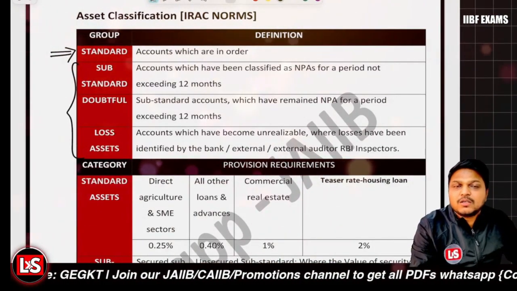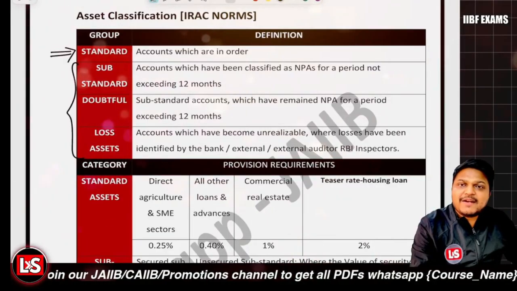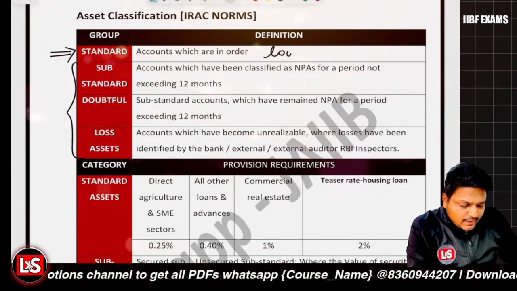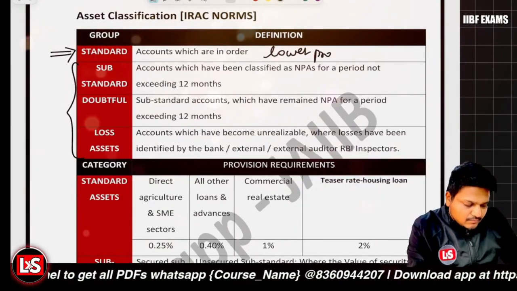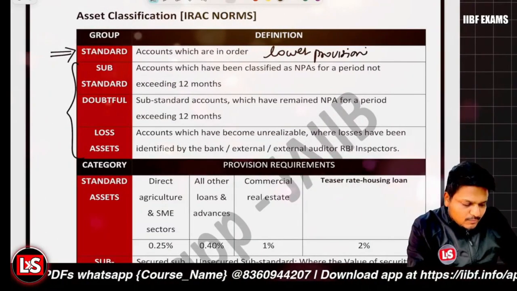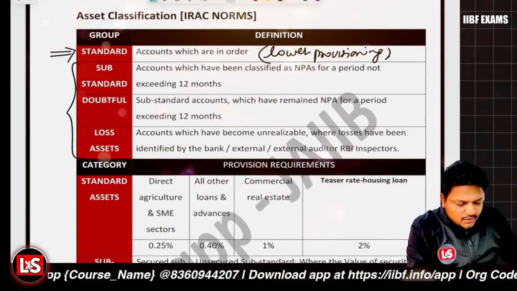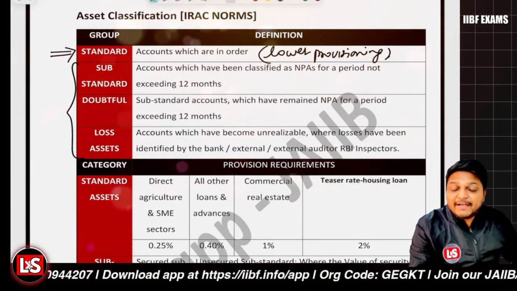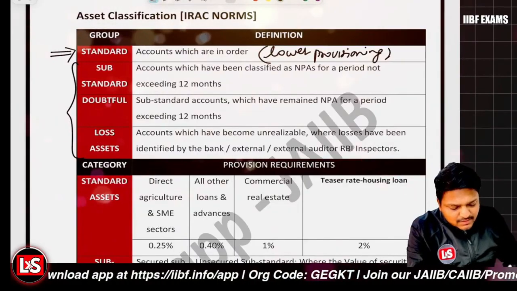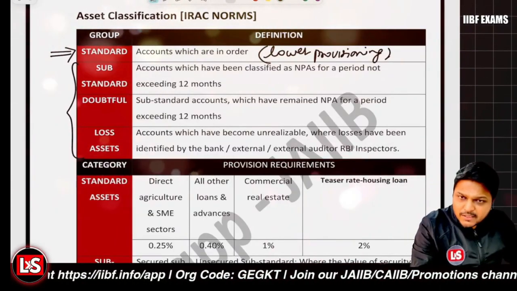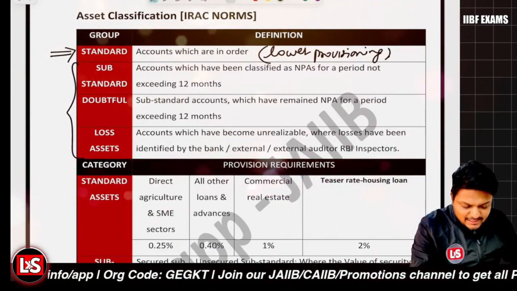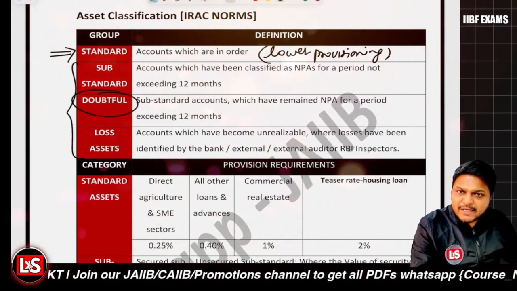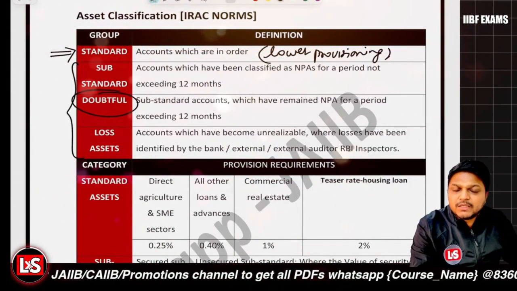Now your loan is not a standard asset anymore. For a standard asset, lower provisioning is to be maintained, whereas for NPAs, higher provisioning is to be maintained, right? And if the loan is NPA for 12 months, then it will be a substandard asset. But if it is NPA for more than 12 months, then it will be transferred to the doubtful asset. Under the doubtful assets, we have categories like DF1, DF2, DF3, right?